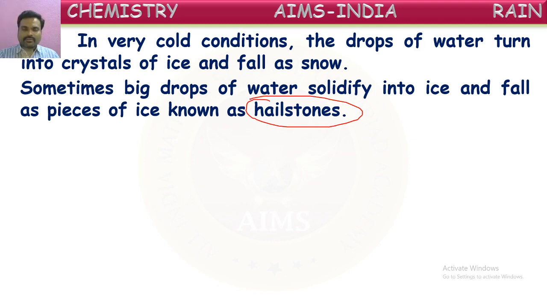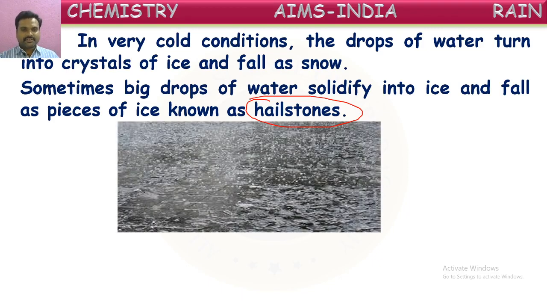So instead of coming down in liquid form, they convert into ice in their journey. When they convert into ice, they come down like stones to the earth along with the rainwater. That we say hailstone formation. Hailstones. Often we observe this, isn't it?